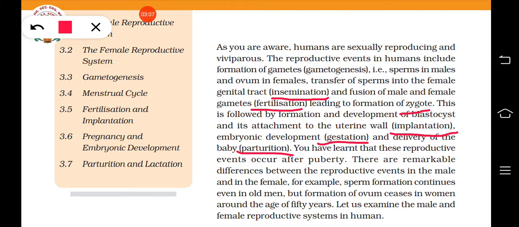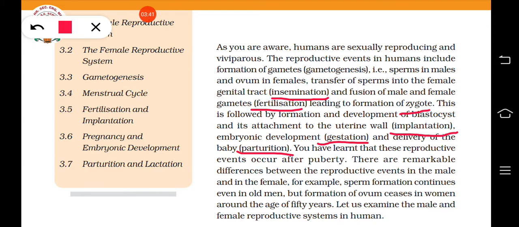These reproduction processes will only take place after a child attains puberty. There are differences between the reproductive events taking place in a male and in a female. For example, sperm formation continues even in old men, it will not be stopped.